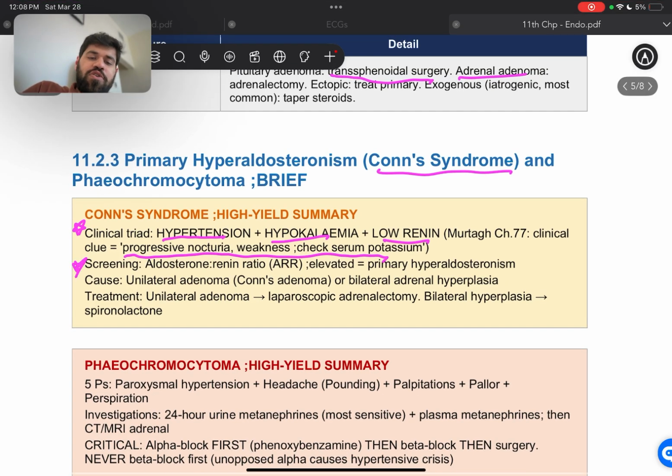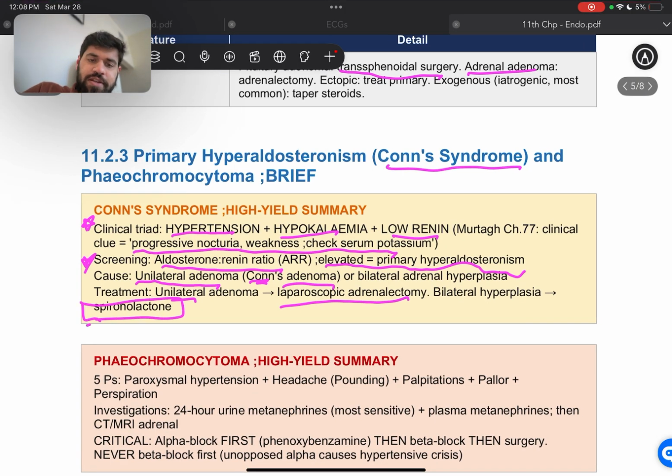Then the screening test for Conn's is going to be aldosterone renin ratio. If it's elevated, then we have primary hyperaldosteronism, and the causes are usually unilateral adenoma, or something called Conn's adenoma, or bilateral adrenal hyperplasia. The treatment, if it's unilateral, we go for laparoscopic adrenalectomy. If it's bilateral hyperplasia, we go for spironolactone. All right, again, the triad is hypertension, hypokalemia, and low renin, and there's going to be clinical clues such as progressive nocturia, weakness, and you have to check the serum potassium.